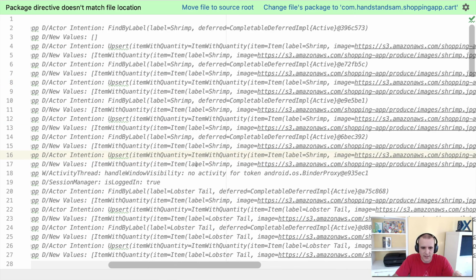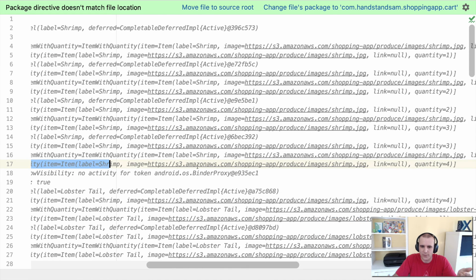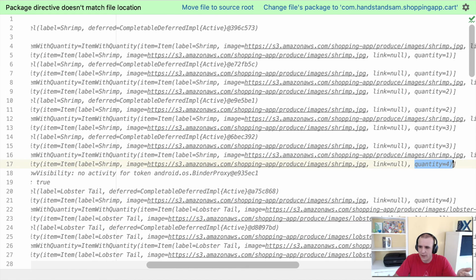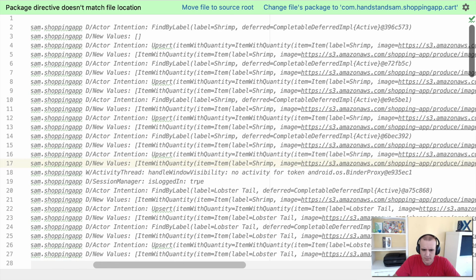And so now you can see at the end of this, the new values that I'm going to emit out are going to be for label shrimp. I have a quantity of 4. So that's what got put out. That's why the shopping cart item got updated and everything. And then we're going to go down. And the next thing I see here is a find by label for lobster tail.